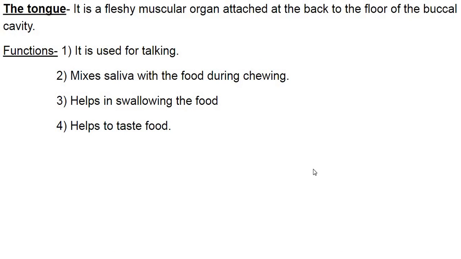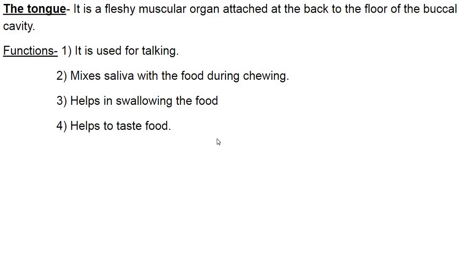And in the buccal cavity, one more organ is there which helps in digestion. What is that? Our tongue. It is a fleshy muscular organ attached at the back of the floor of the buccal cavity, and it has so many functions. First, it is used for talking, we all know that. Second, it mixes saliva with the food during chewing. Third, it helps in swallowing the food. Then fourth, it helps to taste food.